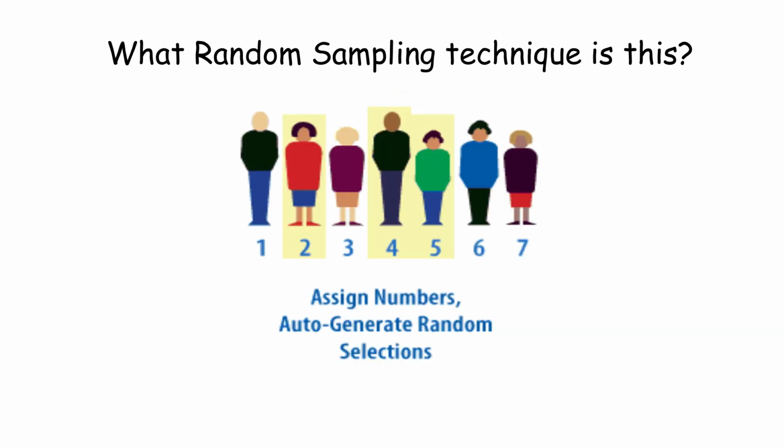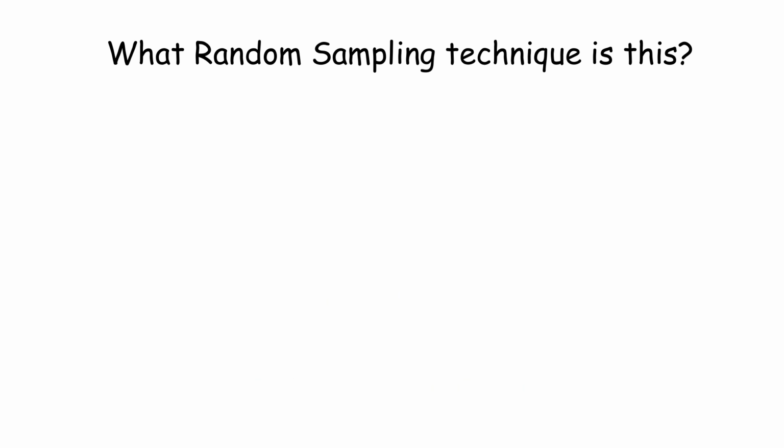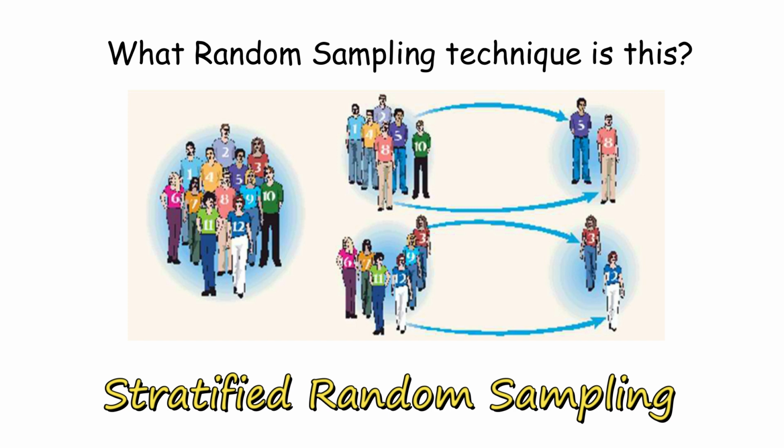Next, what random sampling technique is this? 7 people have been assigned with numbers, and numbers 2, 4, and 5 have been chosen using an auto-generate random selections to complete the samples. You're right! This is a clear example of simple random sampling. Next, what random sampling technique is this? The population is divided into 2 groups, and 2 samples are chosen from each group. Great! This photo exhibits the characteristics of a stratified random sampling.